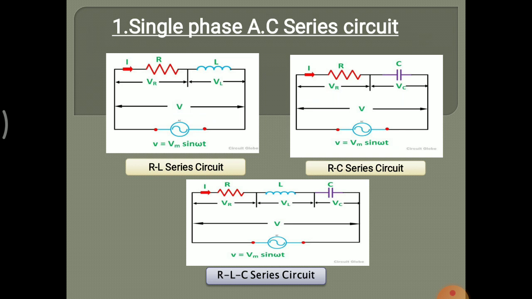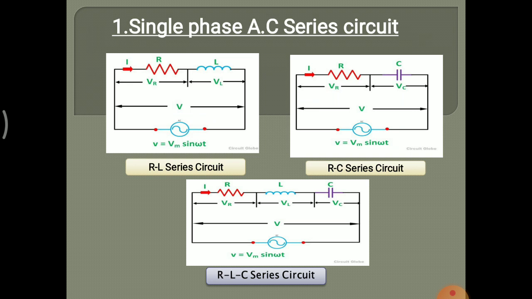Single phase AC circuits. In single phase AC circuits, there are RL series circuit, RC series circuit and RLC series circuit. First image, RL series circuit, that is resistor inductor series circuit. In this image, resistor and inductor are connected one after another, that is series connection. Supply voltage V is equal to Vm sin omega t.